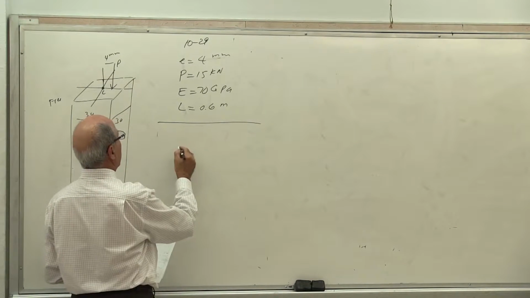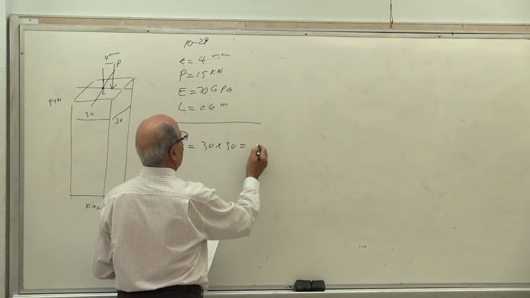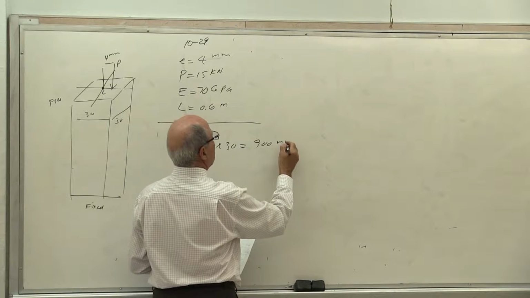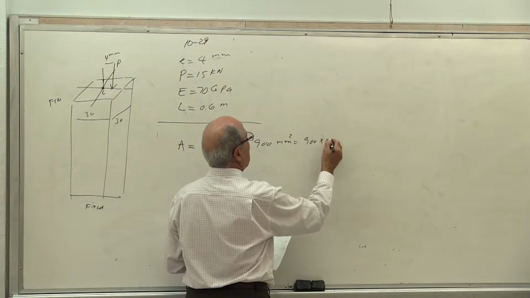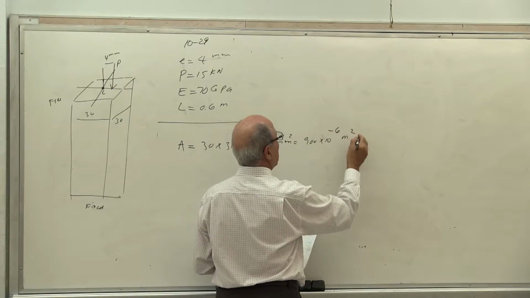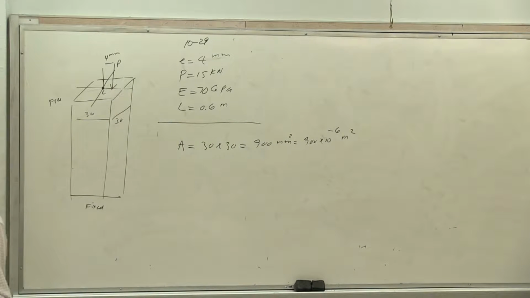So I need the area first. The area is 30 by 30, so therefore it's 900 millimeter square, or equal to 900 times 10 to the power of minus 6 meters. It's advisable to have everything in meter square, because you want to use the Pascal. Pascal is Newton per meter square.